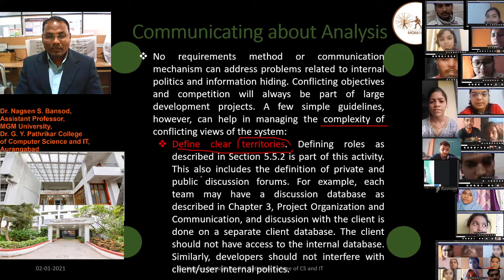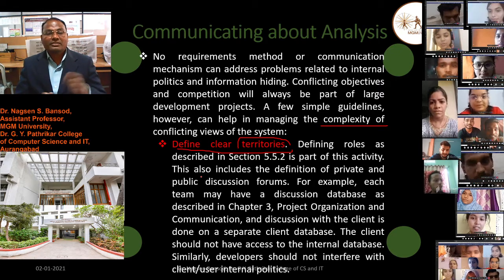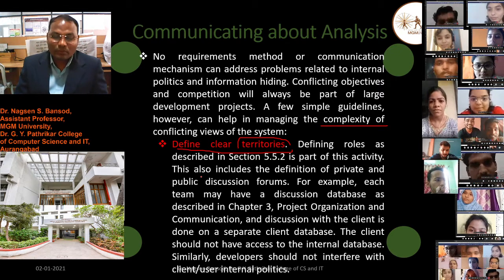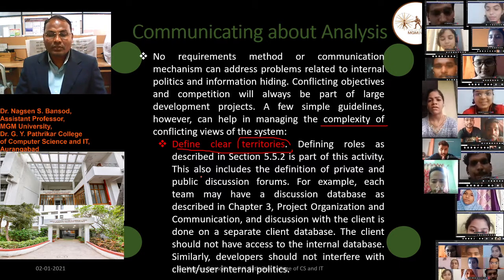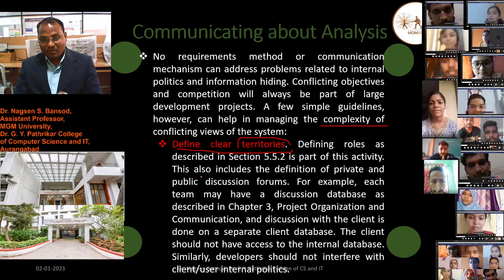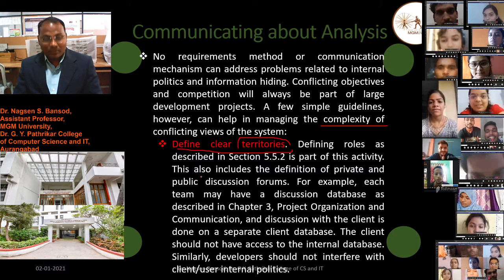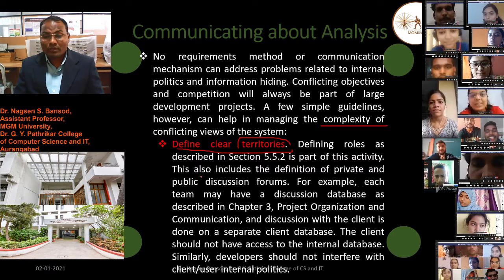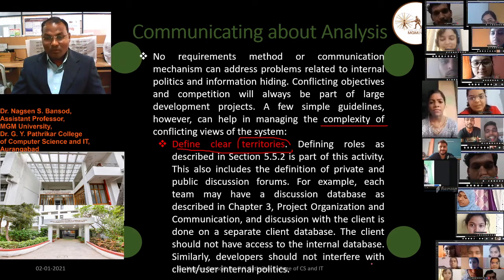For example, each team may have a discussion database as described in chapter 3. The project organization and communication and discussion with the client is done on a separate client database. The client should not have access to the internal database. Similarly, the developer should not interfere with the client users' internal politics.